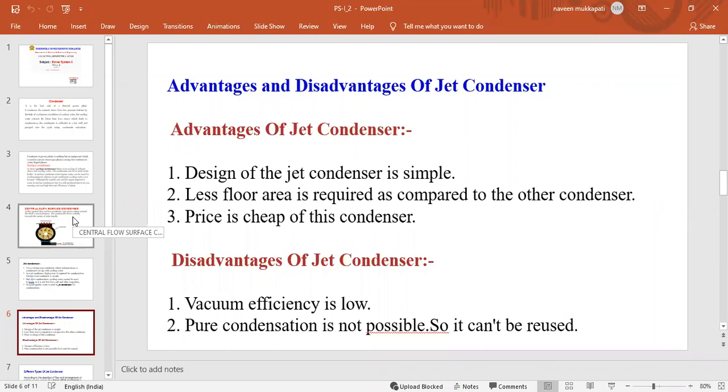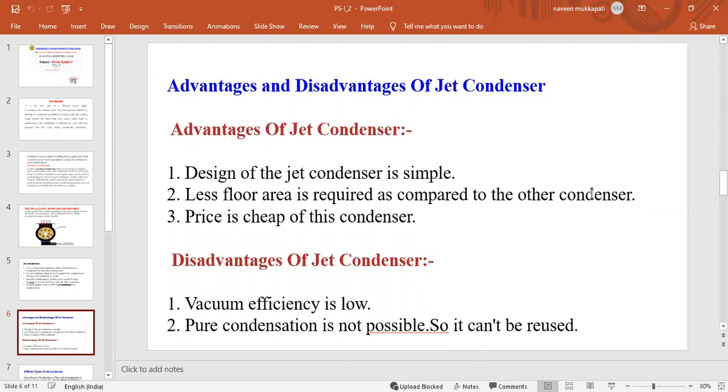What are the main advantages of jet condensers? First of all, the design of a jet condenser is simple, and the size is also very small when compared to the surface condenser. The size is large in the case of a central flow surface condenser, but that is reduced in a jet condenser. Therefore, less floor area is required compared to other condensers.